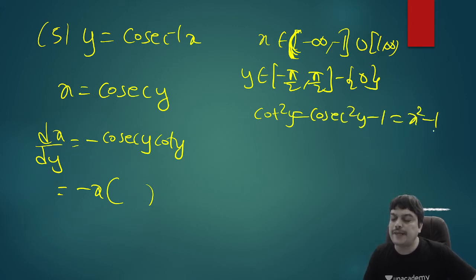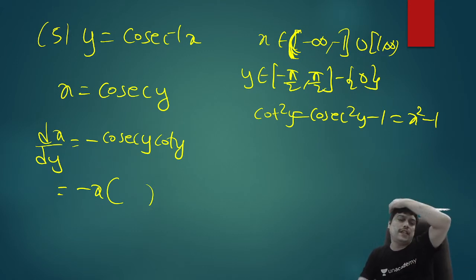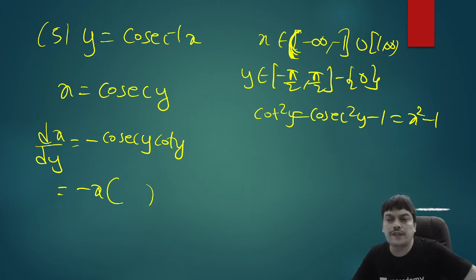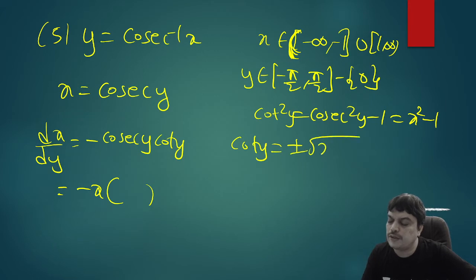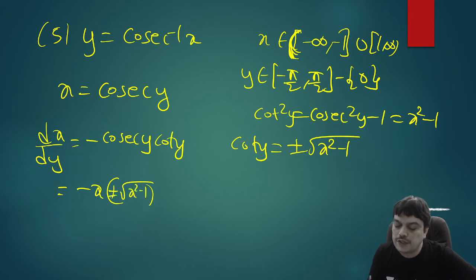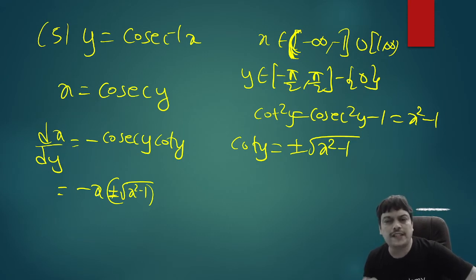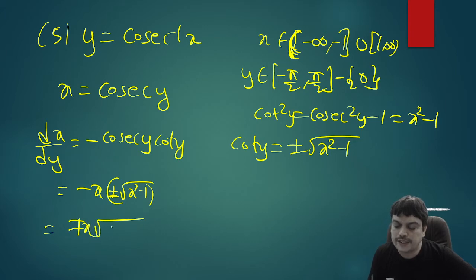And when I have the interval as minus pi by 2 to pi by 2, there are two cases. It can be the first quadrant or the fourth quadrant. If it's the first quadrant, cot is positive; in the other, cot is negative. So you have to actually take plus or minus. So when you write the answer here, you'll have plus or minus root x square minus 1. Overall, minus into plus is minus, minus into minus is plus. So whether you write minus or plus, x root x square minus 1, or plus or minus x root x square minus 1, anyway it is one and the same.